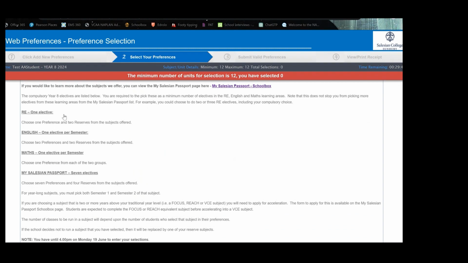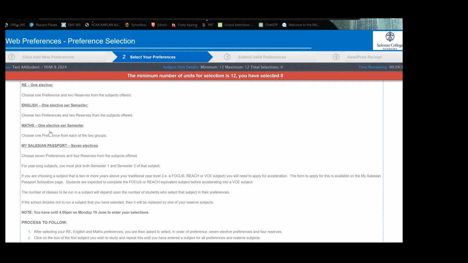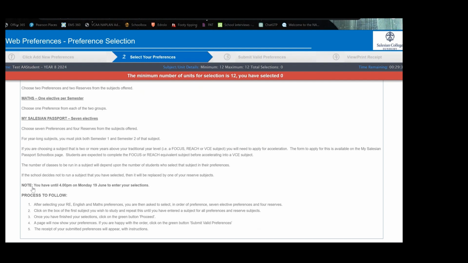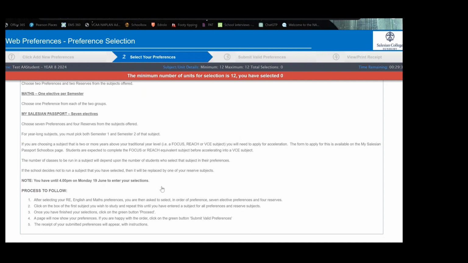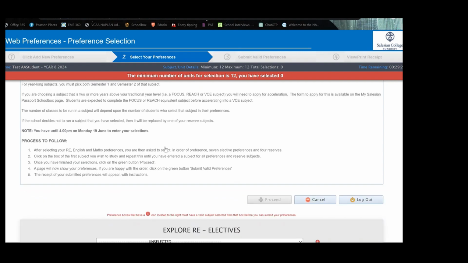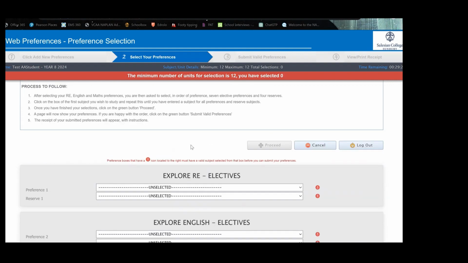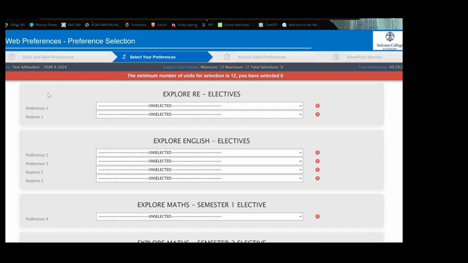At the top, it runs through some information which we've touched on already in terms of the number of subjects from the different learning areas that students need to undertake. There is our deadline here of 4 p.m. on Monday, the 19th of June, and some processes to follow once they begin this activity. As we scroll down, it breaks our selections into, firstly, their RE, English and Maths options. So RE, for example, has preference 1. So the students would select the RE that they wish to do in that following year.